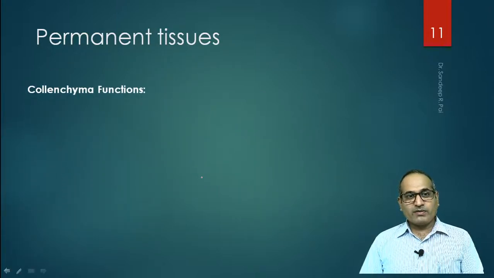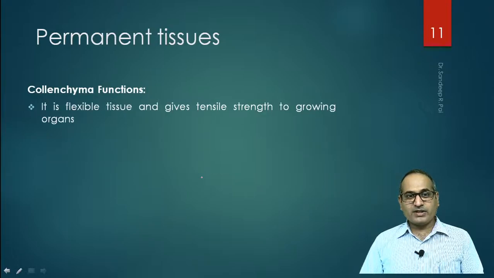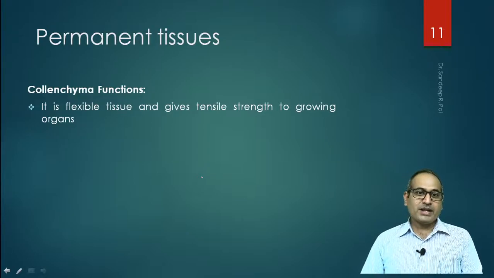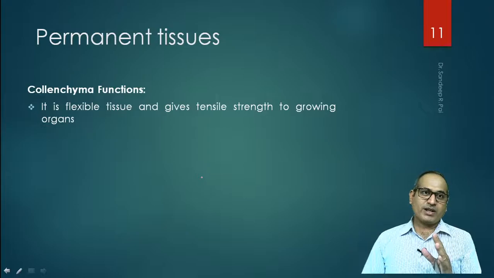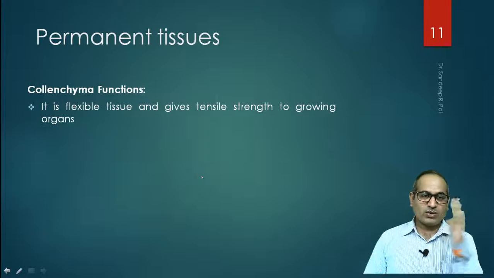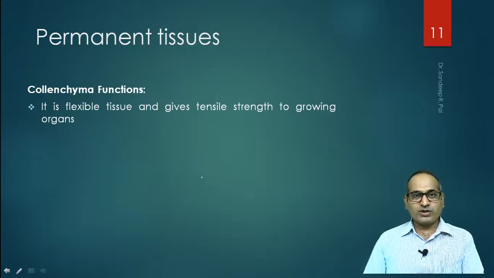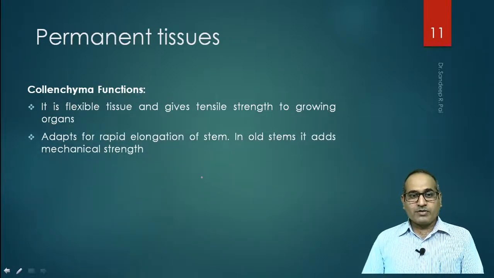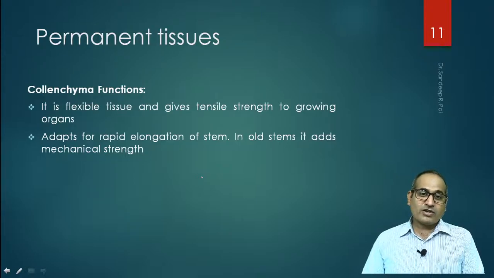Now let us see what are the functions of collenchyma. It is flexible tissue and gives tensile strength to growing organs. So tensile strength means the ability of a plant when it is in a wind. You will see that the plant goes along with the wind and again attains its natural position. So it provides a tensile strength to this stem. Adapts for rapid elongation of stem. You will see rapid elongation of stem because of collenchyma tissues.